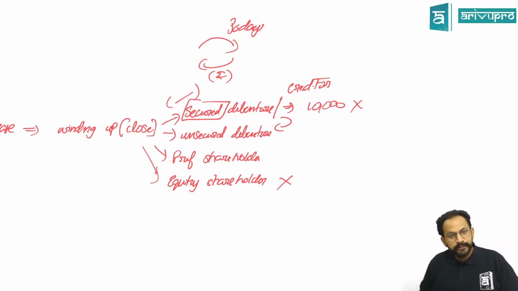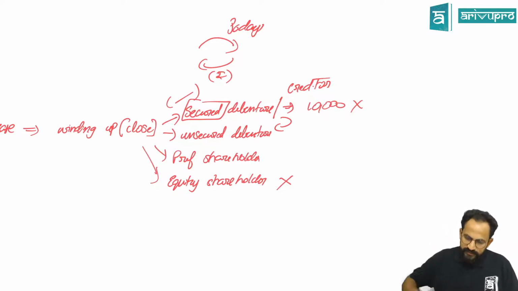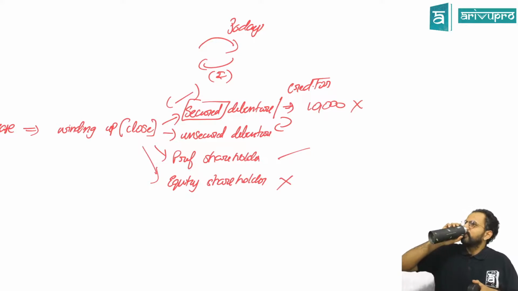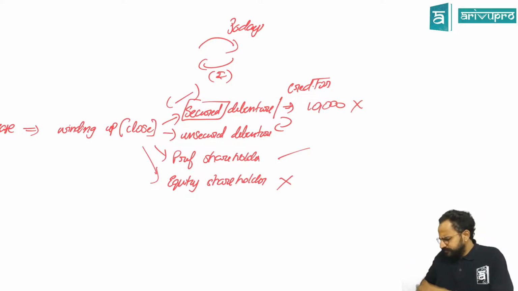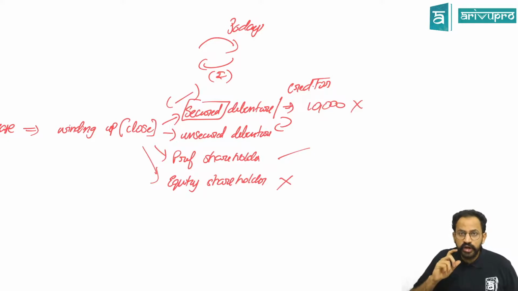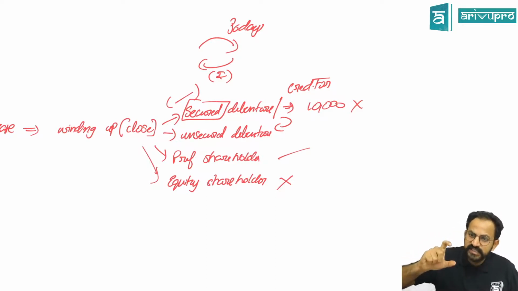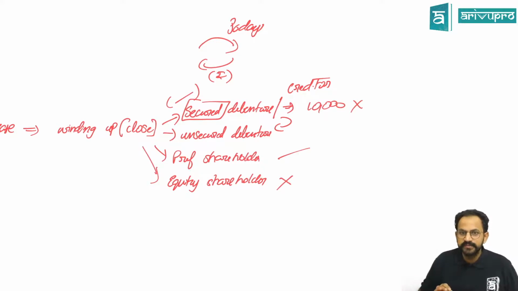So what about preference shareholders? Why don't they come at that stage of repaying, sir? Preference shareholders are similar to equity shareholders, just that they are not the actual owners. So when you see it in terms of risk, preference shareholders also have risk, but a little less compared to equity shareholders.